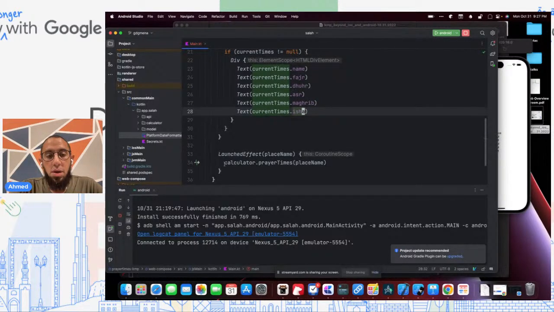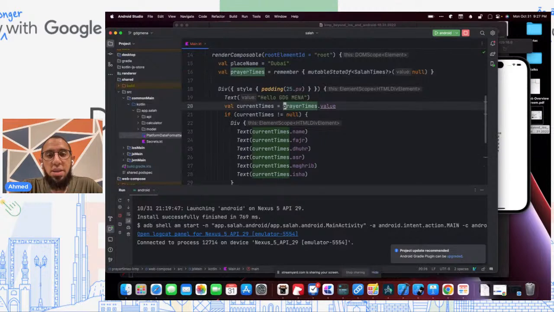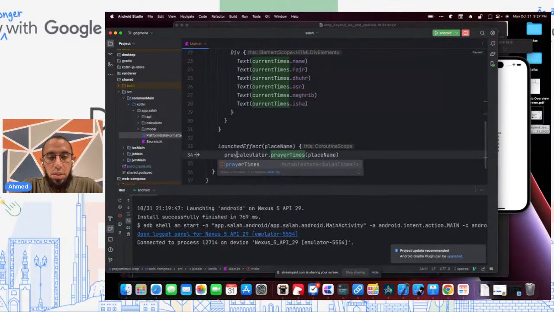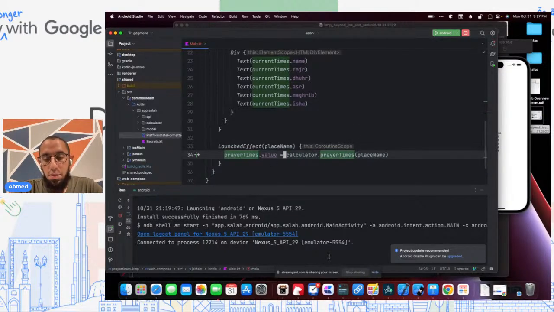And finally, we need to set this prayer times value so that this thing invalidates, because the first time it runs, it'll check this value is null and won't draw anything. What we really need is to set the value here once we've done the calculation. So we can say prayer times dot value equals the calculate method.